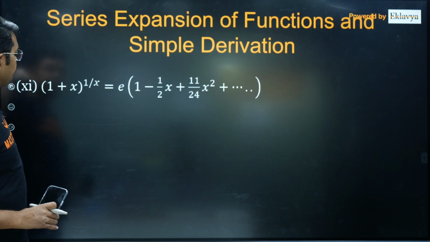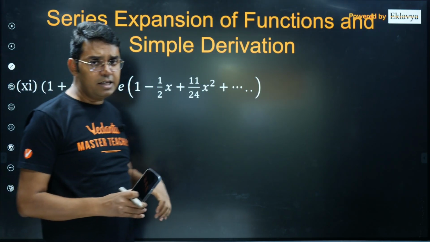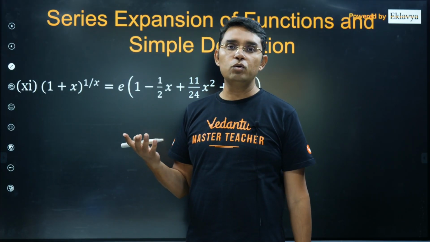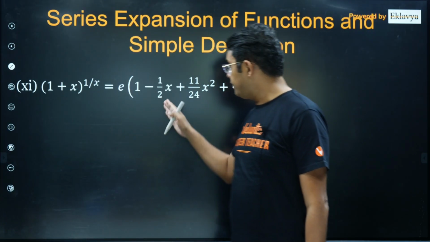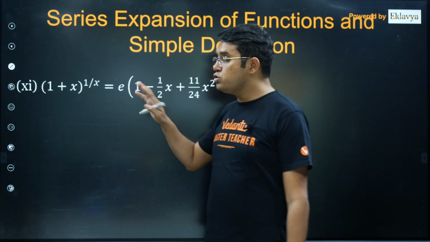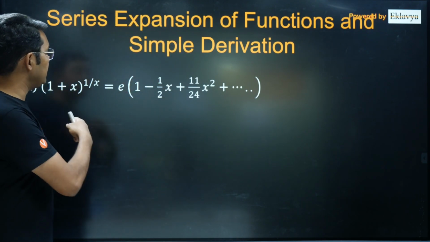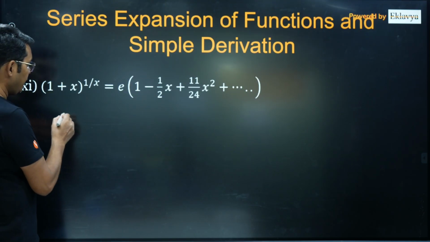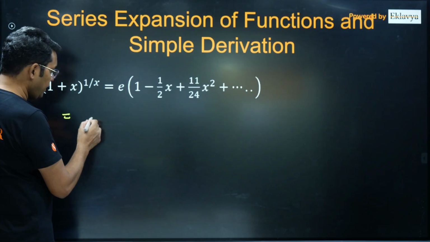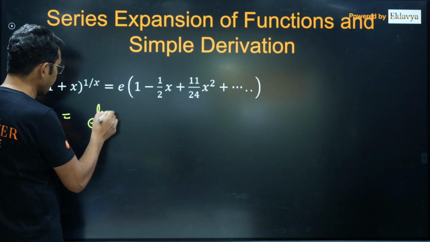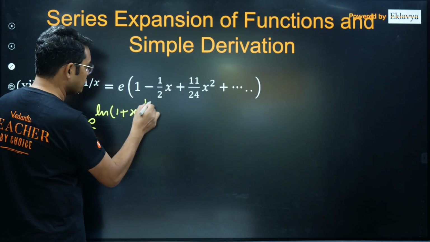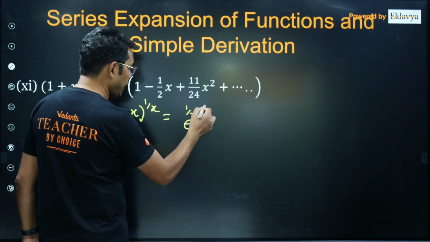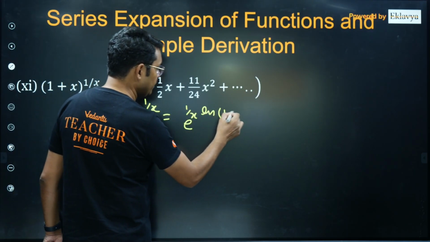Okay. Now the last one, (1 plus x) power 1 upon x. Some people think that it is e when x tends to 0. That's true. If x tends to 0, it is e, but it is not equal to e. It has some expansion, and whenever it is needed, please understand how you have to do it. You will write the left hand side as e raised to the power ln of (1 plus x) whole raised to the power 1 upon x, which means it will be e raised to the power 1 upon x ln of 1 plus x.